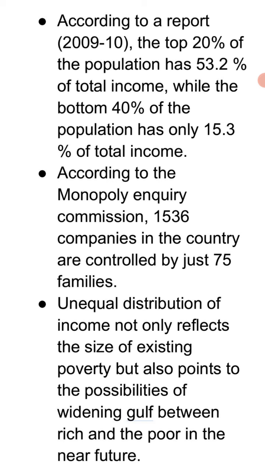So this is all for today. Today we have discussed the different causes of poverty in the context of underdevelopment, in which we covered the low level of national output, low rate of growth, heavy pressure of population, inflationary spiral and unemployment, and also in the context of unequal distribution of income. This is all for today.